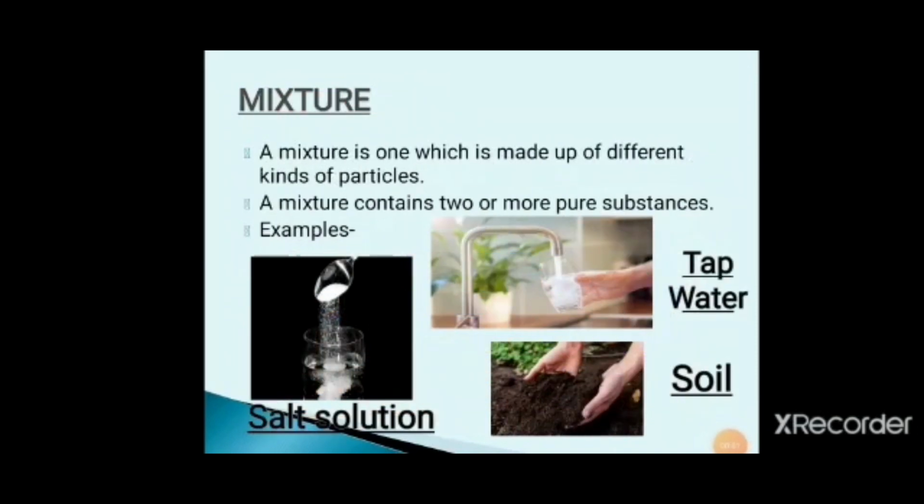Now mixtures. A mixture is one which is made up of different kinds of particles. A mixture contains two or more pure substances. To understand this better, we will take the example of salt solution. Salt solution is made of salt, which is a pure substance, and water, which is also a pure substance. But if we mix them together, we form a mixture because we can separate it by physical methods.